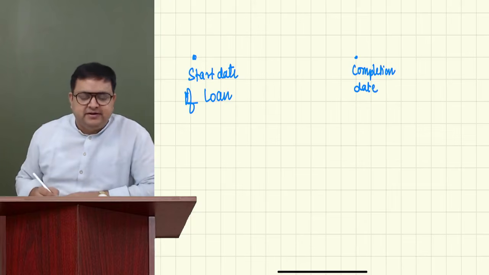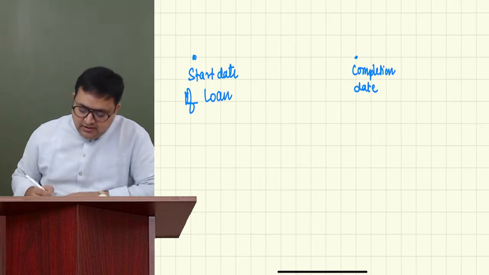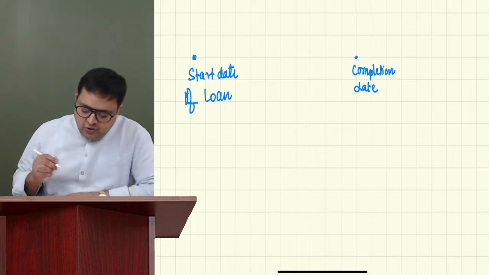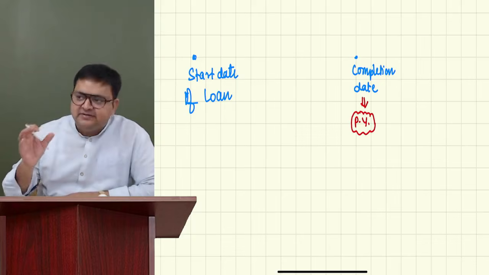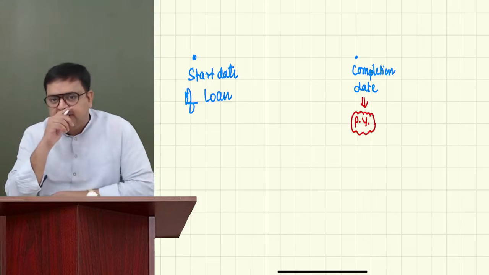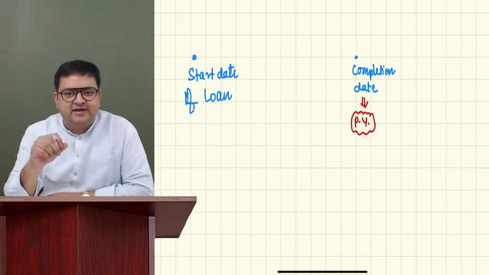When the house is complete, there is some completion date also. Correct? Now, you have to see the previous year of this completion date, when it is getting completed.